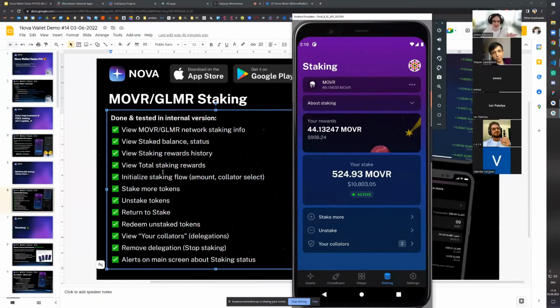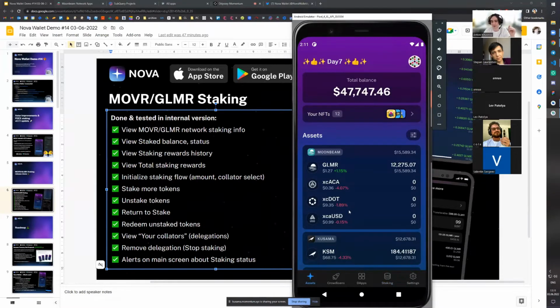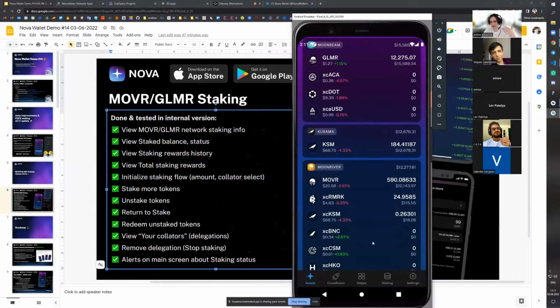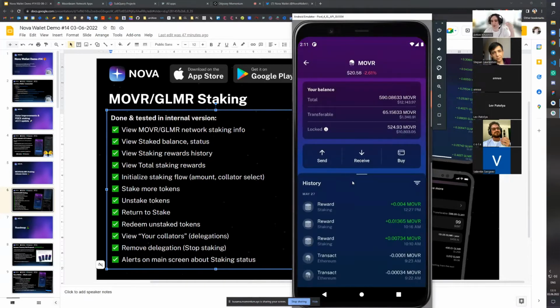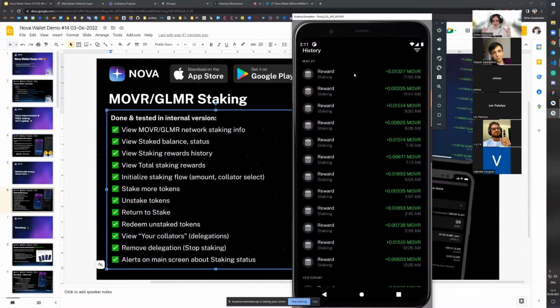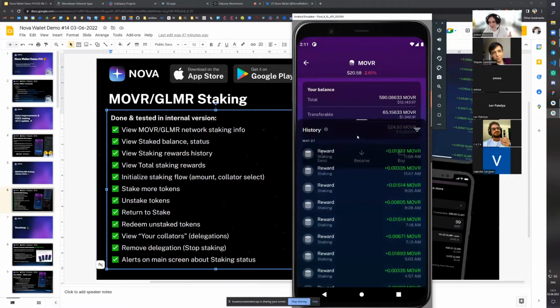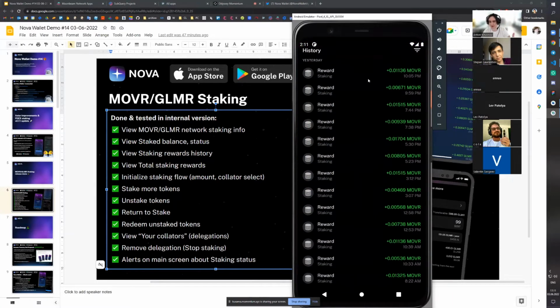So let's start with the total staking rewards. Users on the staking tab will see this nice widget, your rewards, with all the rewards in the token representation, which is 44 something MOVR right now, and also the fiat representation of these rewards. Regarding staking rewards history, that's something you can find in the asset details. For example, for MOVR, when we go here, we can see the whole history of your account and all operations happening with it. So you can see all the staking rewards happening.